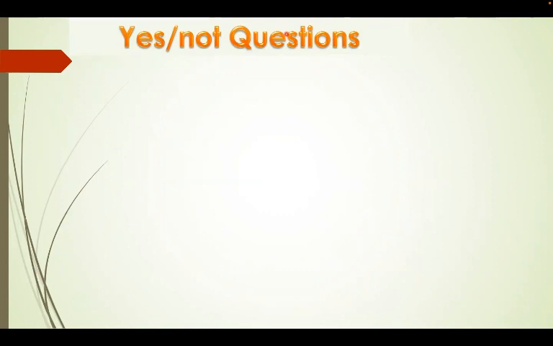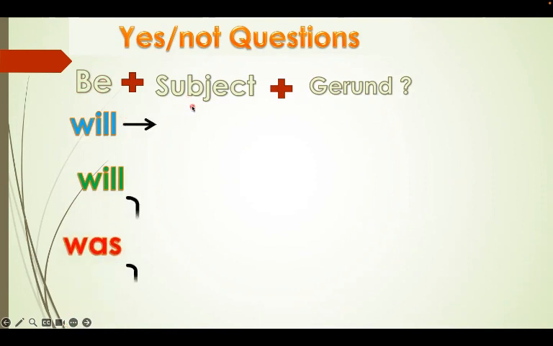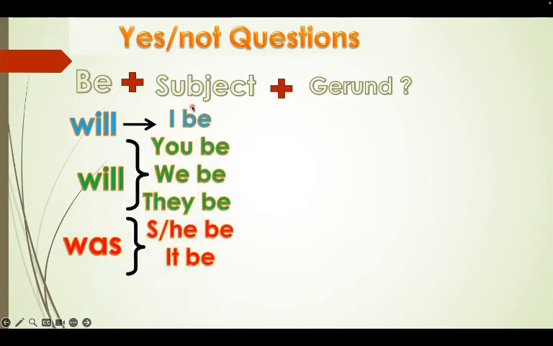Moving on, now let's have a look at how do we form a question using the future continuous with verb to be. So we put verb to be in the future at the beginning, plus subject, plus gerund. For example, this becomes will, and then we put the subject: I, you, he, she, it, we, they.